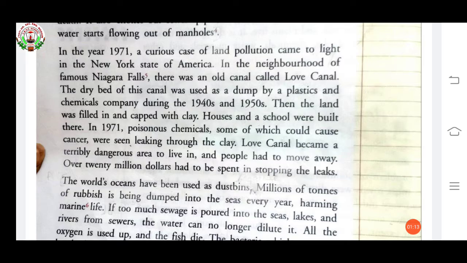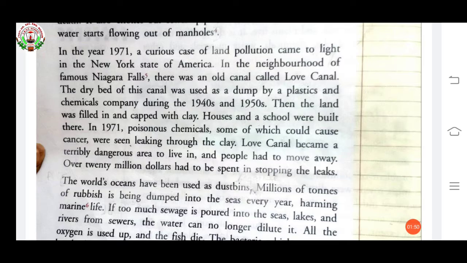In the year 1971, a curious case of land pollution came to light in the New York State of America. In the neighborhood of famous Niagara Falls, there was an old canal called Love Canal. The dry bed of this canal was used as a dump by a plastics and chemicals company during the 1940s and 1950s. Then the land was filled in and capped with clay. Houses and a school were built there.